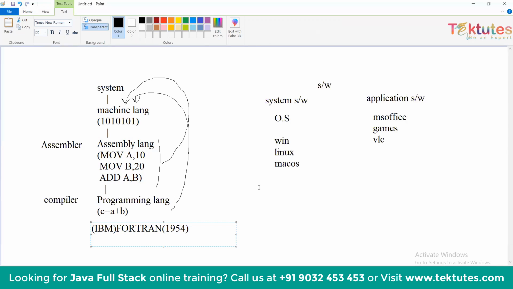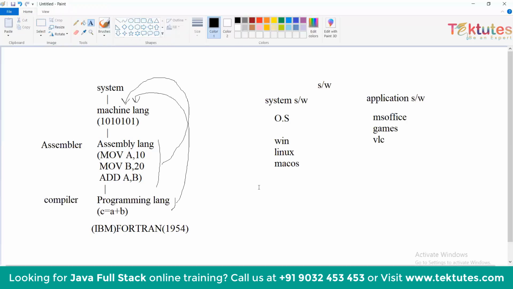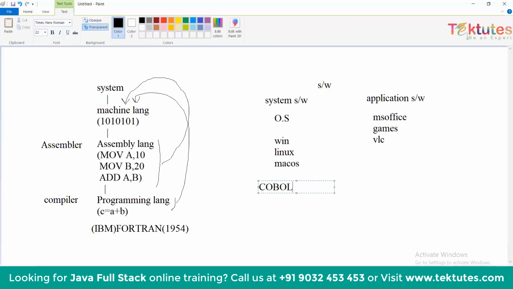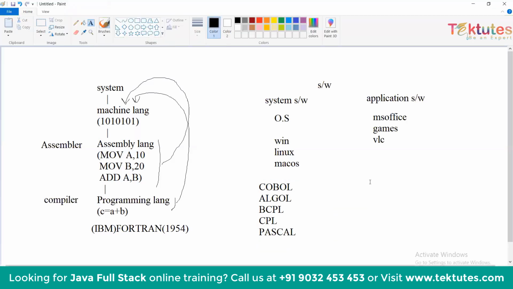If I want to develop any other application, I have several languages like COBOL, ALGOL, BCPL, CPL, Pascal. All these languages develop a particular application. Now, which is better: one language developing one application, or one language developing all the applications? We can say that one language developing all applications is far better.